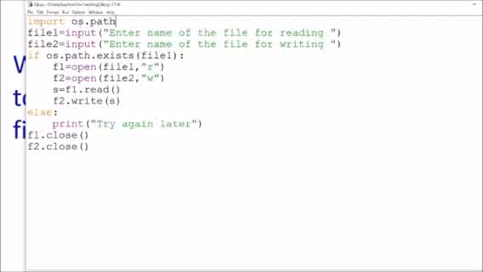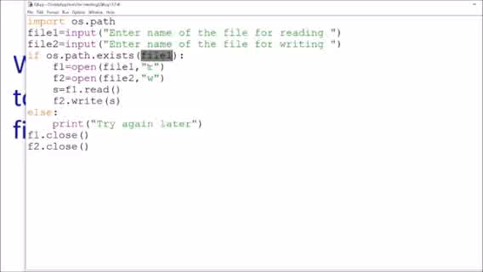So you should please pay attention: import os.path. os is the module which we are importing, and os.path is a module too. After importing this, we will use the exists function. This will check whether this file exists. os.path checks the path of this file, meaning whatever file name we are entering exists at the same location where this program is stored. So it will check the existence of the file.